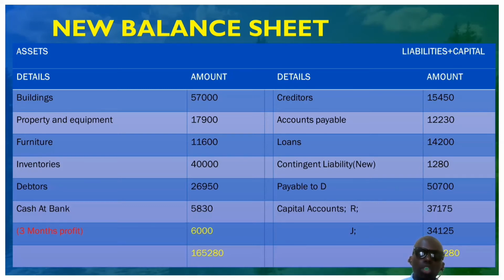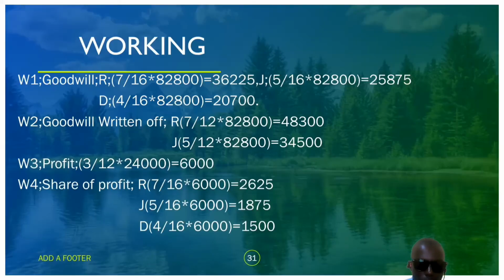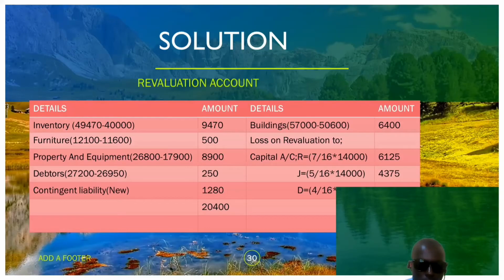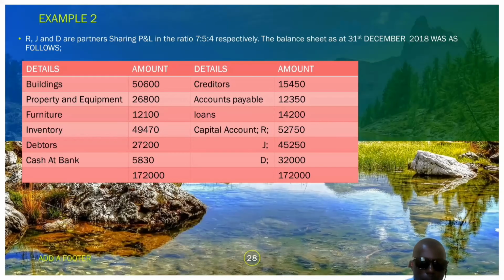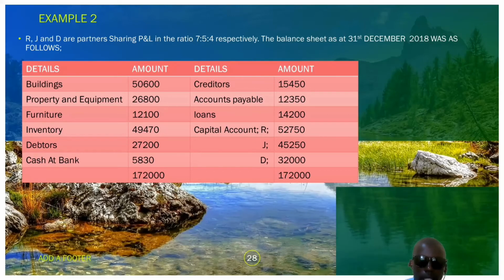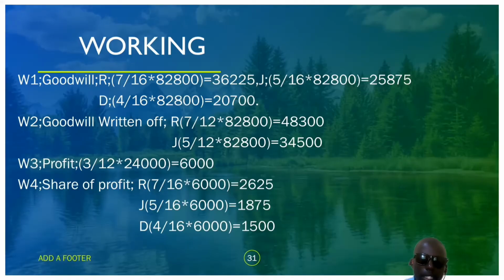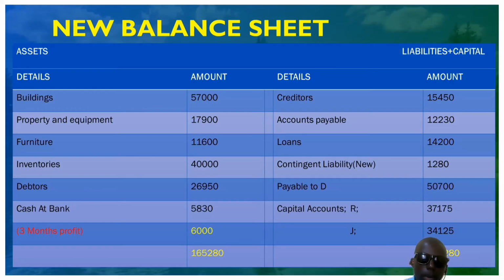So another aspect to consider is the new balance sheet. This is the balance sheet now after the death of D. You realize something when we consider this balance sheet. The buildings was 50,600, property was 6,800.